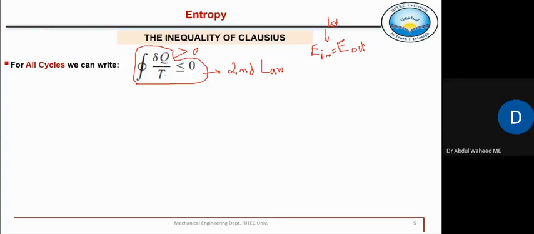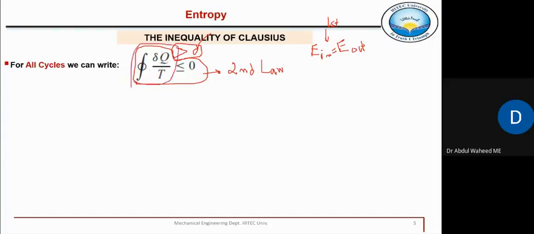What does this mean? If del Q by T is equal to 0, then it is a reversible process or a reversible cycle. If this term del Q by T is less than 0, then it is an irreversible cycle. If this del Q by T is greater than 0, such a process is impossible. That is not possible, right? Or an impossible system or impossible process. That is what the second law is saying. Now let's discuss this term in more detail.